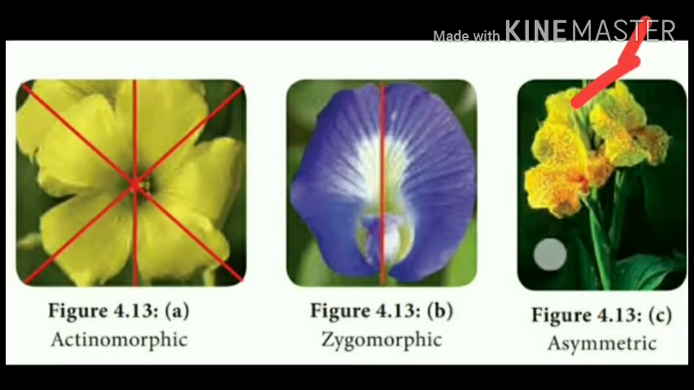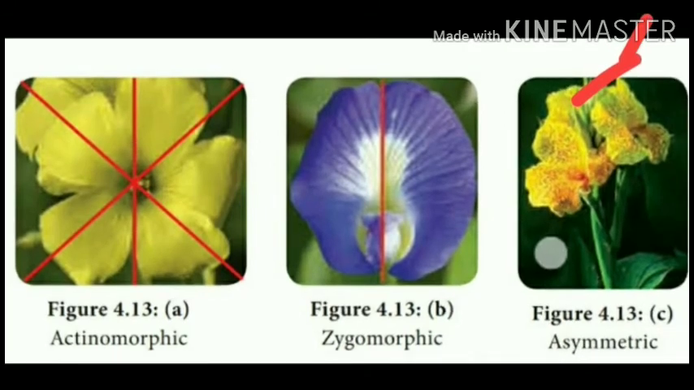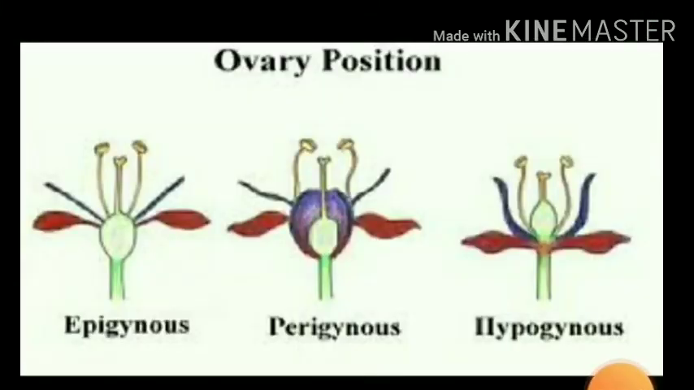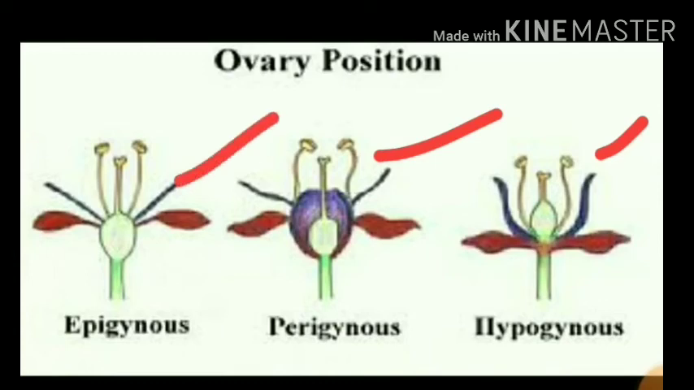So this is all regarding the symmetry of a flower. So guys, based on the position of the ovary, the flower has been differentiated into hypogynous, perigynous and epigynous. Basically, the difference between these three is only one point. Based on that, it has been differentiated like this.